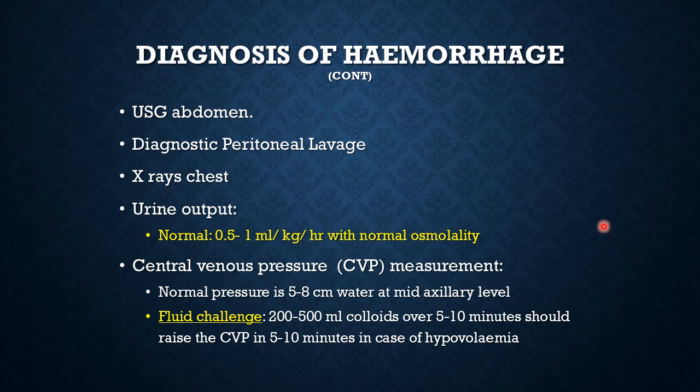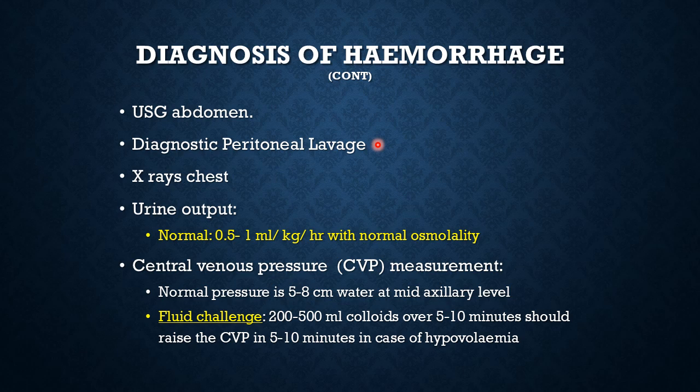Now, continuing with diagnosis of hemorrhage, ultrasonography of the abdomen will reveal blood clots as white, irregular bodies inside, and liquid blood appears black generally inside the abdomen. In minor intraperitoneal hemorrhages, you can do a diagnostic peritoneal lavage.